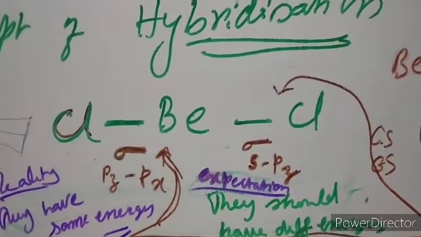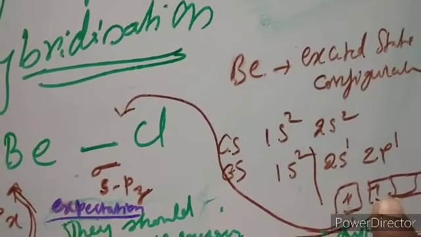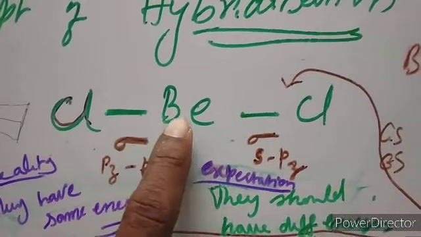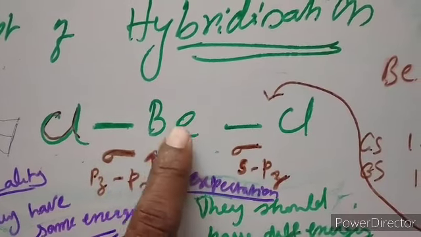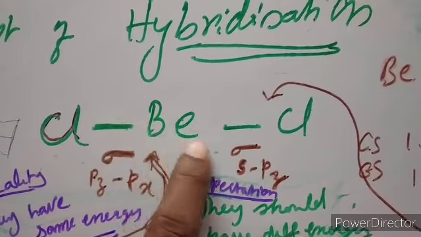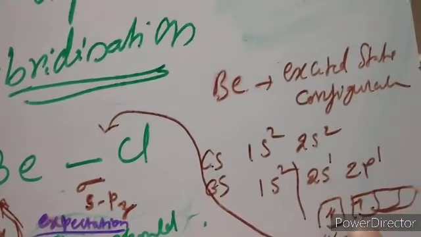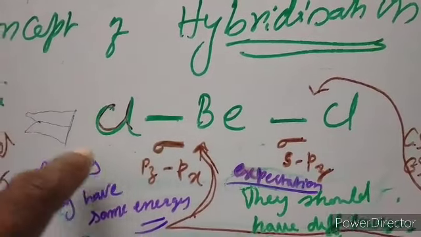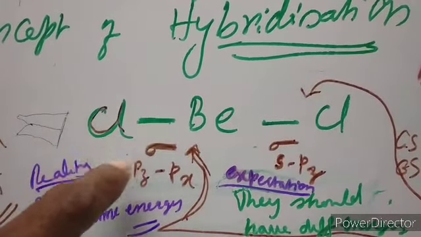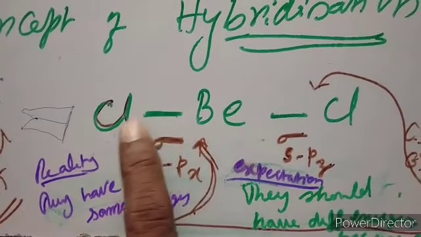Another electron is there, that is the px of beryllium, the unpaired electron in the p orbital. The px of beryllium is overlapped with the unpaired electron in pz of the other chlorine. This overlapping is along the internuclear axis between beryllium and chlorine.